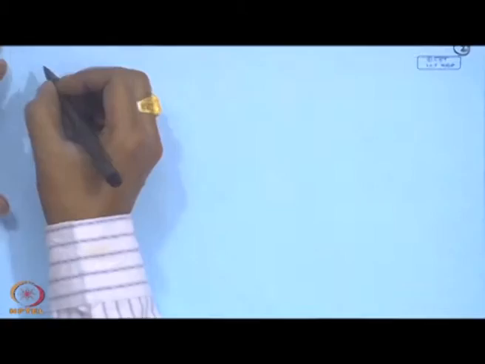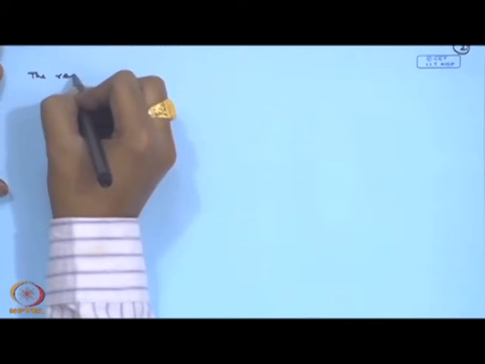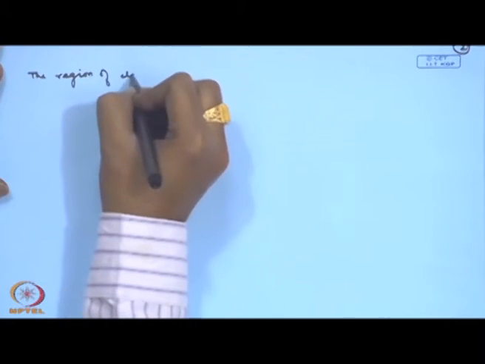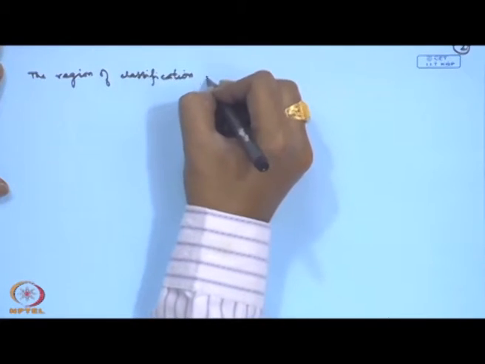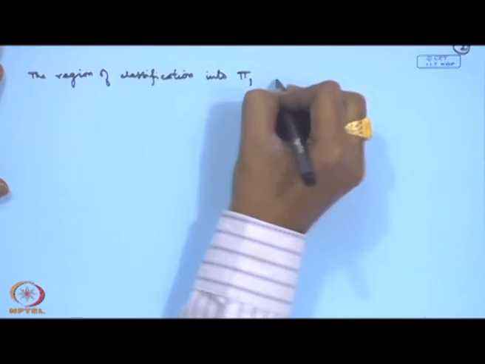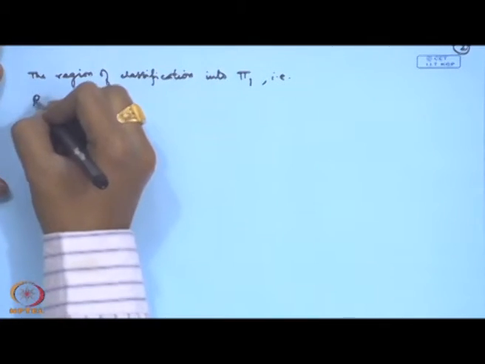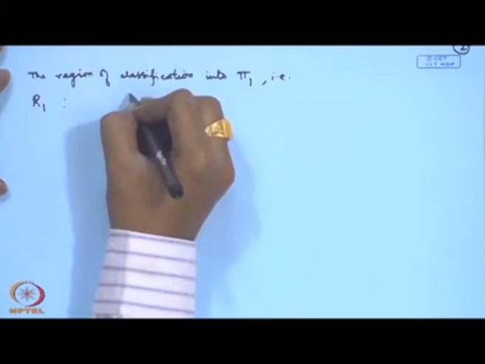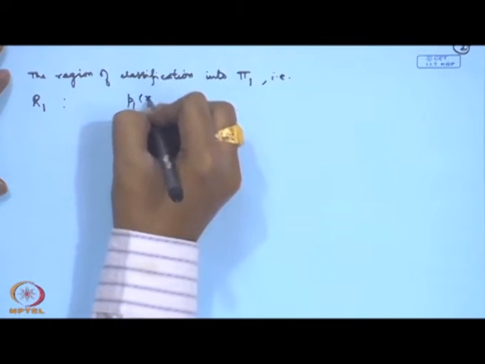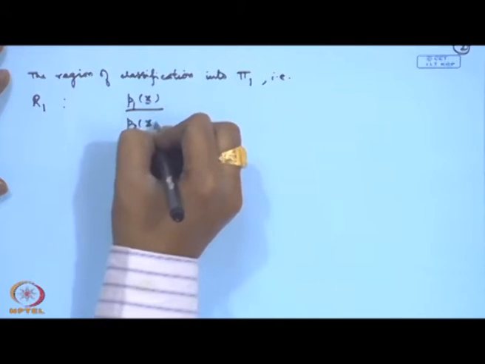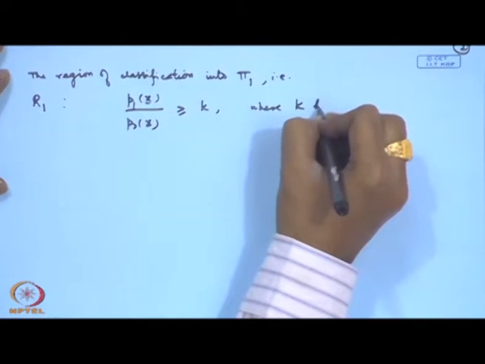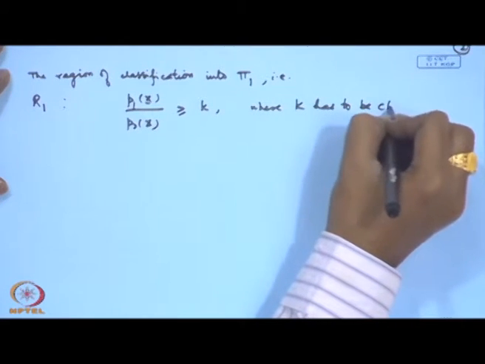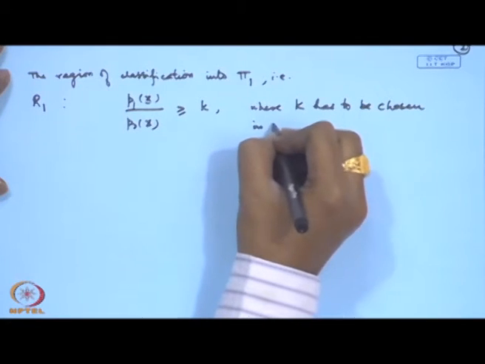So, let us consider the region of classification into pi 1, that is we call it R1, that is p1(x) by p2(x) is greater than or equal to k, where k has to be chosen in a suitable fashion.